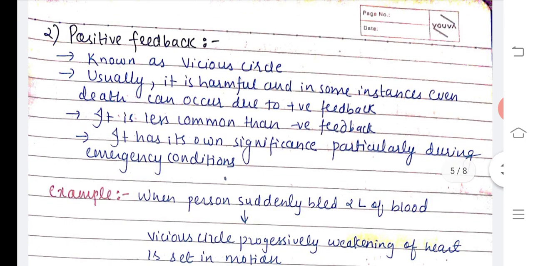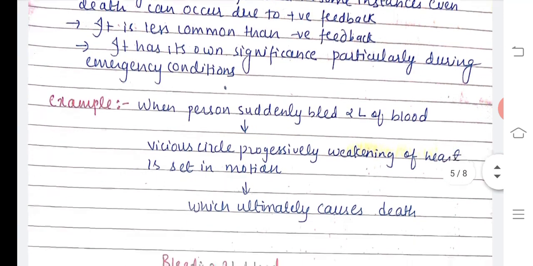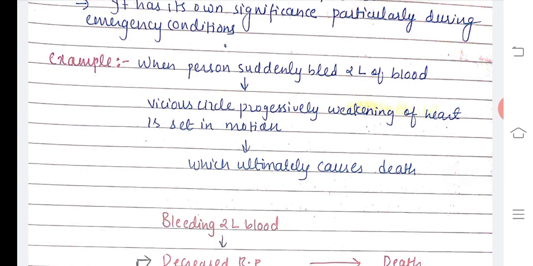Now coming on to the positive feedback mechanism, it is also known as a vicious circle or cycle. Usually it is harmful, and in some instances even death can occur due to positive feedback. The positive feedback is therefore less common than the negative feedback, and it has its own significance, particularly during emergency conditions as well. Now coming to the example, when a person suddenly bleeds 2 liters of blood, then the vicious cycle progressively weakens the heart, so that weakening of the heart is set in motion, which ultimately causes death.